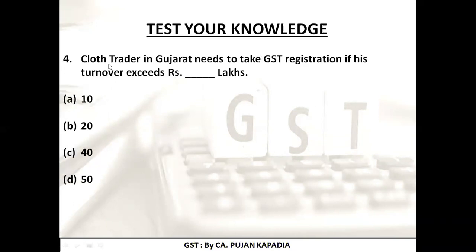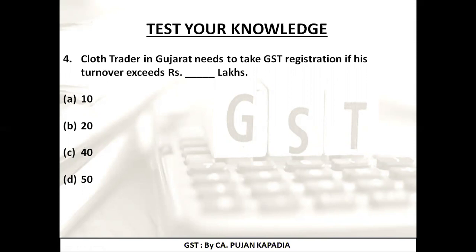The fourth question was based on the aggregate turnover limits for a cloth trader in Gujarat. First of all, it is a cloth trader, so it deals exclusively in goods. So we are going to take care of the first limits, that is category A. He is in Gujarat. Was Gujarat a special category state?